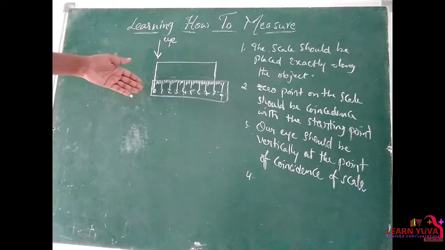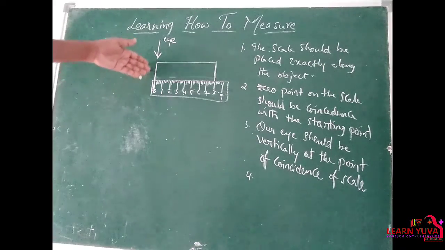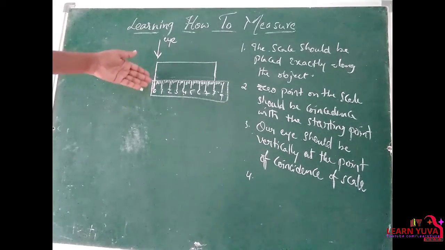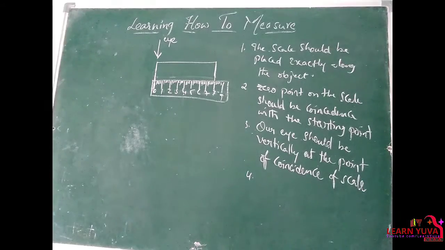We must place our eye in the vertical position where the points coincide. Clear?